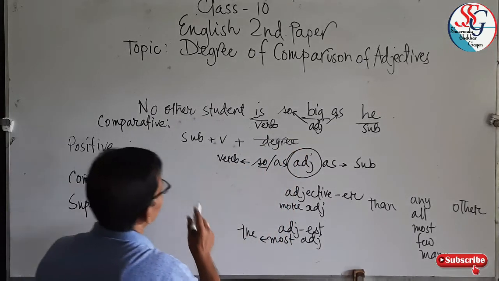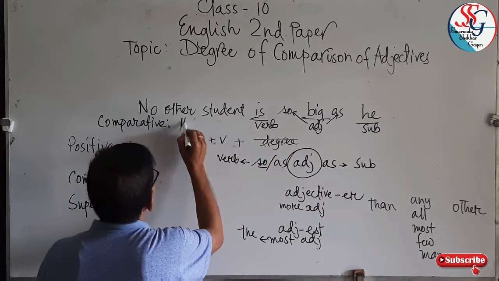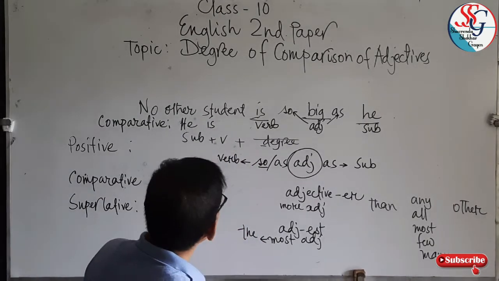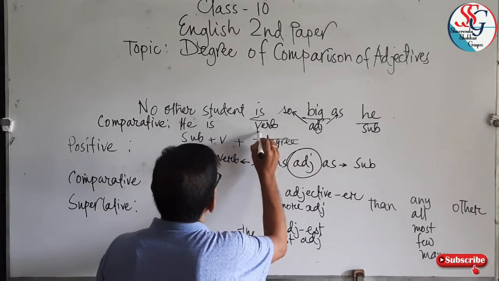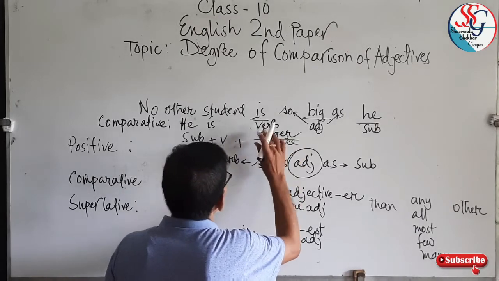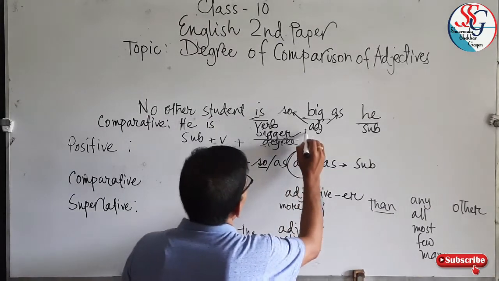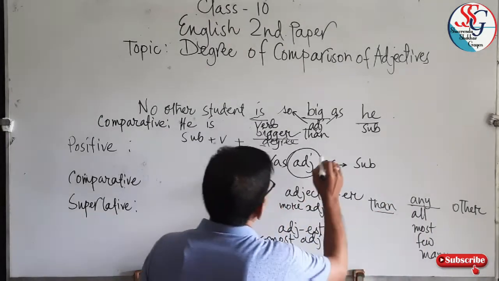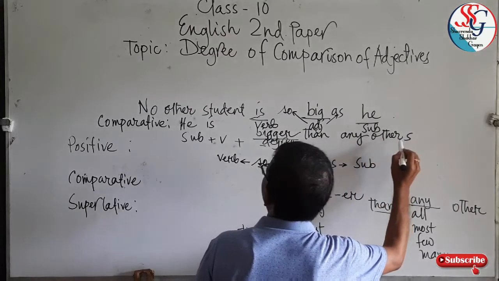Subject he, verb is, then comparative of big, bigger. He is bigger than any other student.